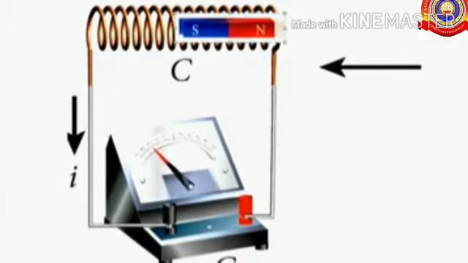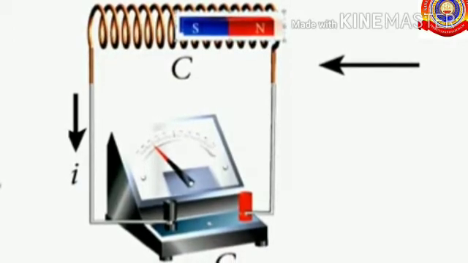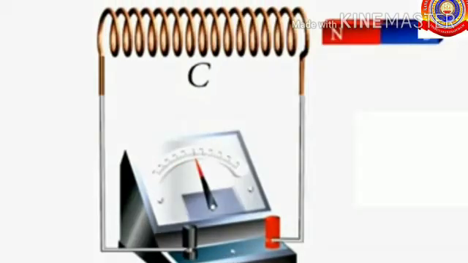Here you can see the direction of current, the needle deflection, etc. That is according to the motion of the magnet. Okay. The current flows in the solenoid. This experiment can also be done by keeping the bar magnet stationary in the place of the solenoid. The observations are the same as those of the experiment we saw.